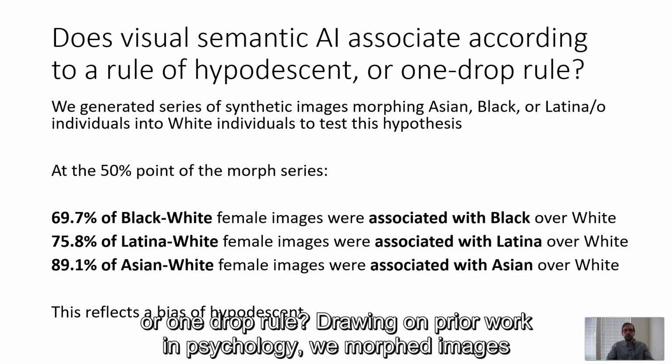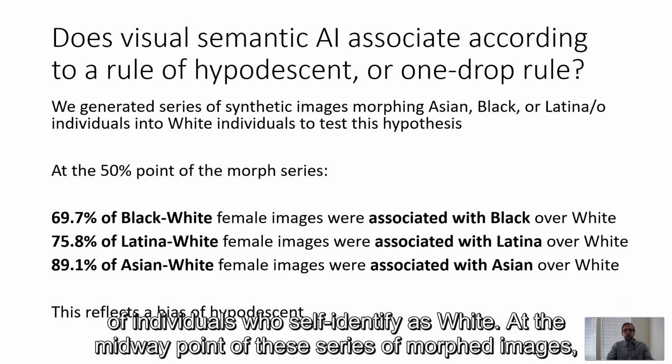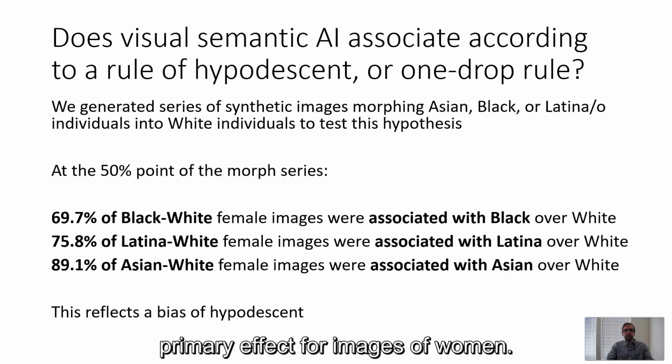Drawing on prior work in psychology, we morphed images of individuals who self-identify as Asian, Black, or Latino into images of individuals who self-identify as white. At the midway point of these series of morphed images, we found that CLIP associates the majority of images according to a rule of hypodescent, with a primary effect for images of women.